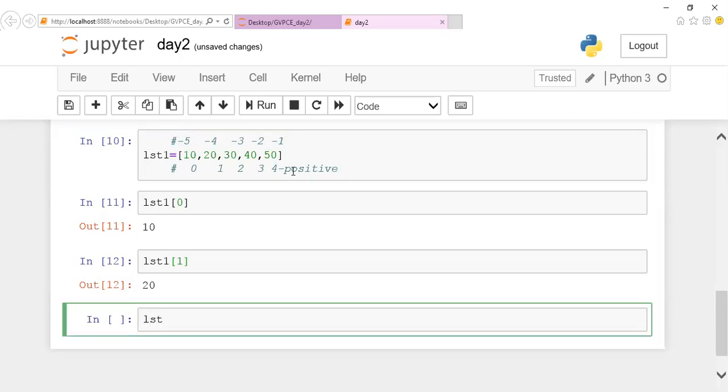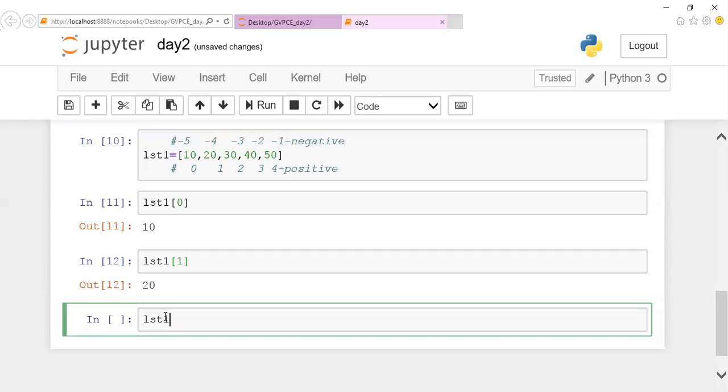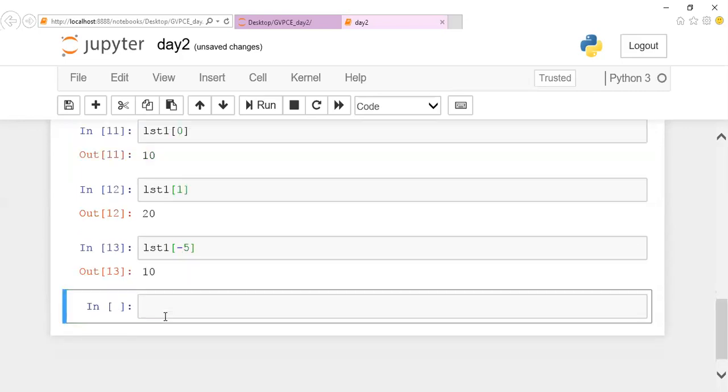It starts at the right end. We know that up to 0 we have positive indexing, so negative indexing starts with -1. The rightmost element is given the index value -1, then -2, -3, -4, -5. If I give list of -5, you can notice that the same 10 is going to be displayed.